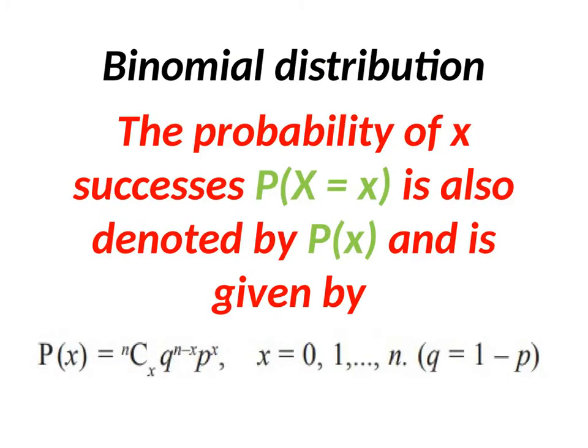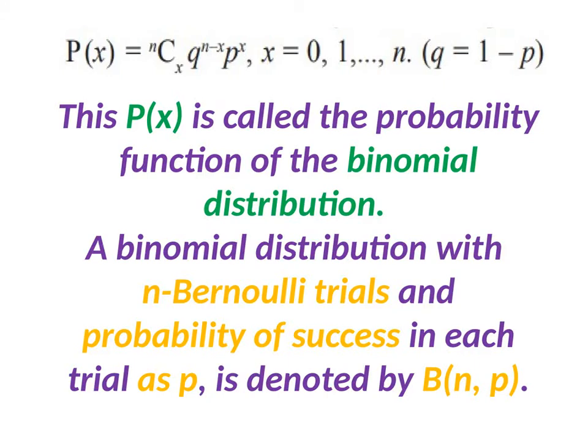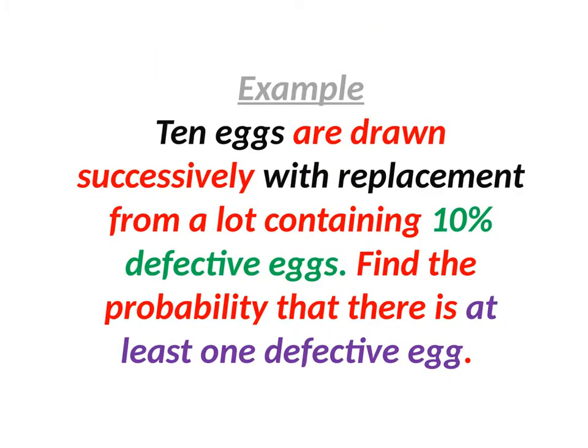Let us see now the binomial distribution. The probability of x successes, that is P of capital X equal to x, is also denoted by P of x and is given by P of x equals nCx q power n minus x p power x, where x is 0 to n, and n is the number of trials, and q equals 1 minus p. P stands for success, q stands for failure. This P of x is called the probability function of the binomial distribution. A binomial distribution with n Bernoulli trials and probability of success in each trial as p is denoted by B of n, p.